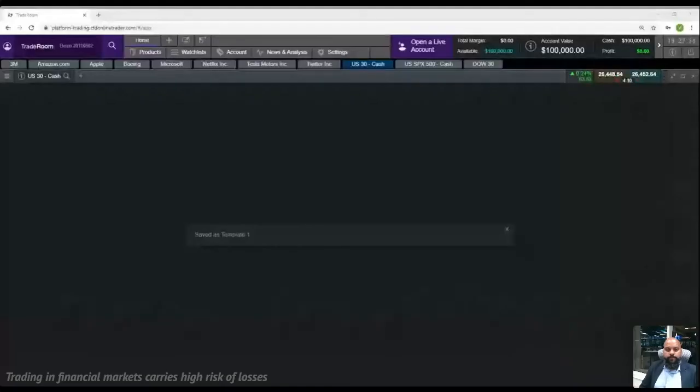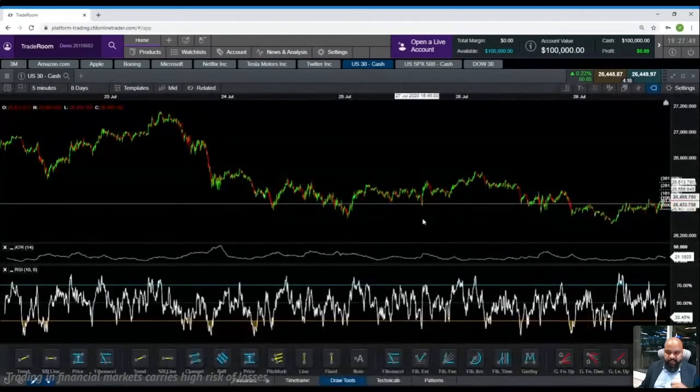Okay, let's move forward. I'm going to share my screen. All right, so let's apply whatever we just discussed on the charts. Let's start with RSI and let's start with ATR. I will explain how we need to apply these into our trading system.